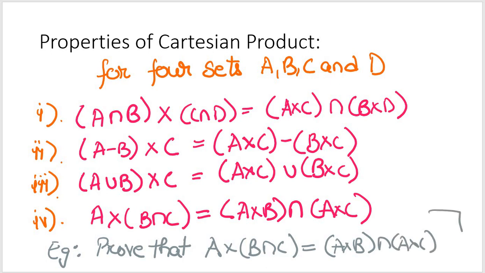So this is exactly this one, and I want you to practice the proof of it. Right, as a hint, you can take an ordered pair (x, y) which is an element of the left hand side, and then go ahead with the proof of it. Just give it a thought and then we'll have a separate discussion on this particular topic.